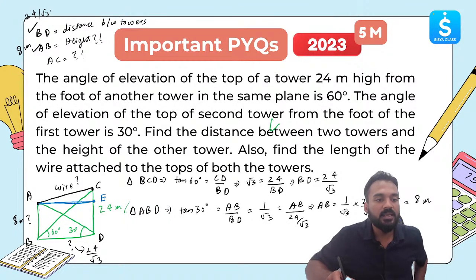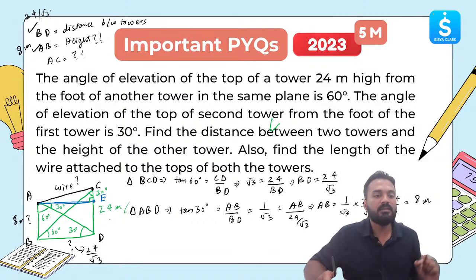So this is 30. This will become 60 degree. This is 60. This will become 30 degree. So this angles we know. This is 90 degree. Here this is 90 degree. Now can we find out this is 30. This is 30. So this is also 30 degree. Till here it's clear to each and every one of you. This is 30 degree. This is 60 degree.